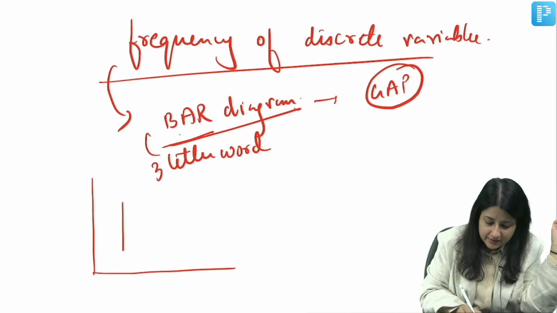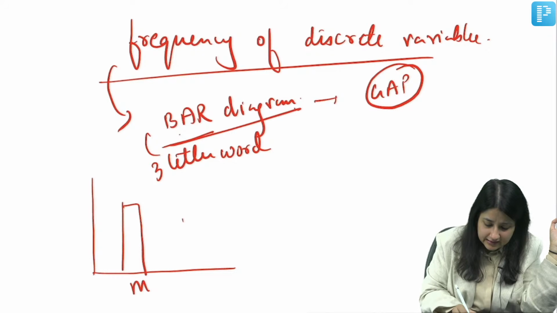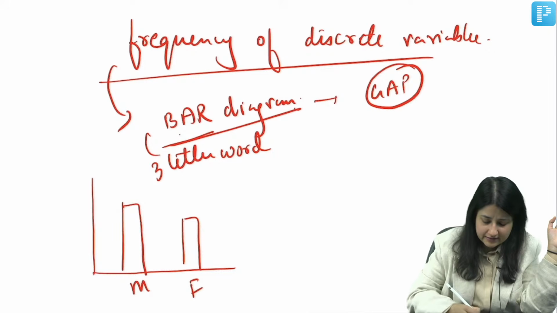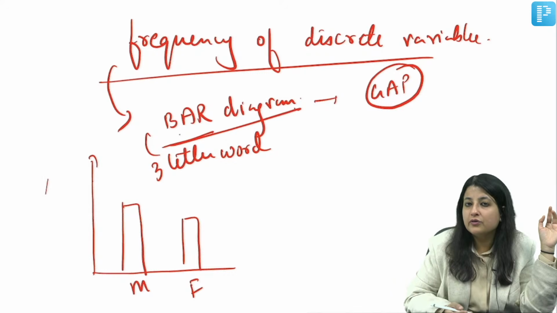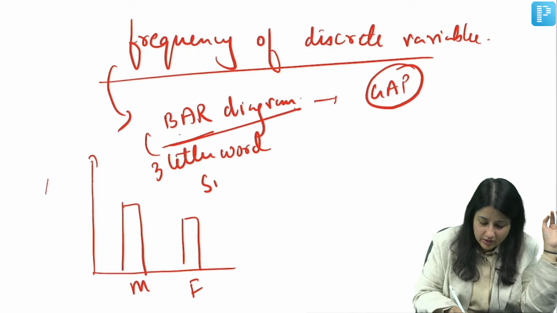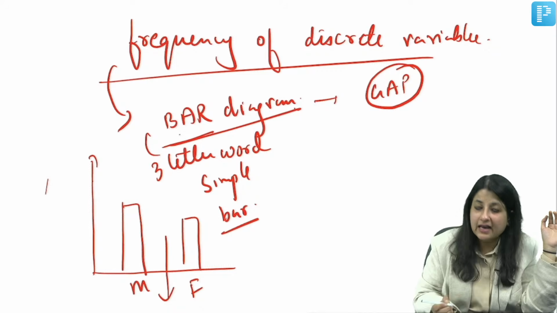So you can have something like this. How many males in the class? How many females in the class? Over here, you are going to have these variables. Over here, you are going to have the numbers. This is a simple bar. Okay, in a bar, you always have a gap.